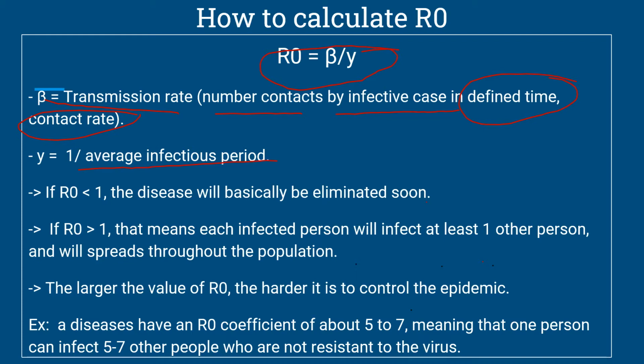If R0 is less than 1, the disease will basically be eliminated soon. If R0 is greater than 1, that means an infected person will infect at least one other person and the disease will spread throughout the population. The larger the value of R0, the harder it is to control the epidemic. For example, a disease has an R0 coefficient of about 5 to 7, meaning that one person can infect 5 to 7 other people who are not resistant to the virus.